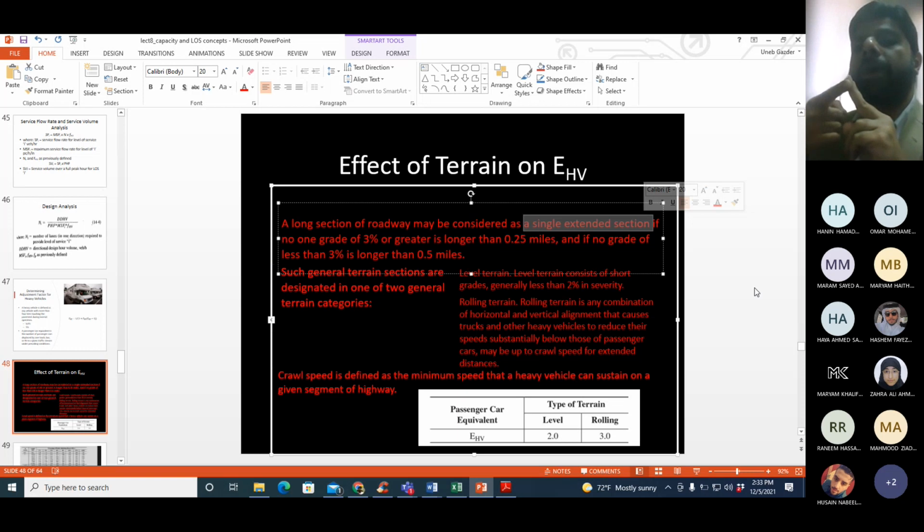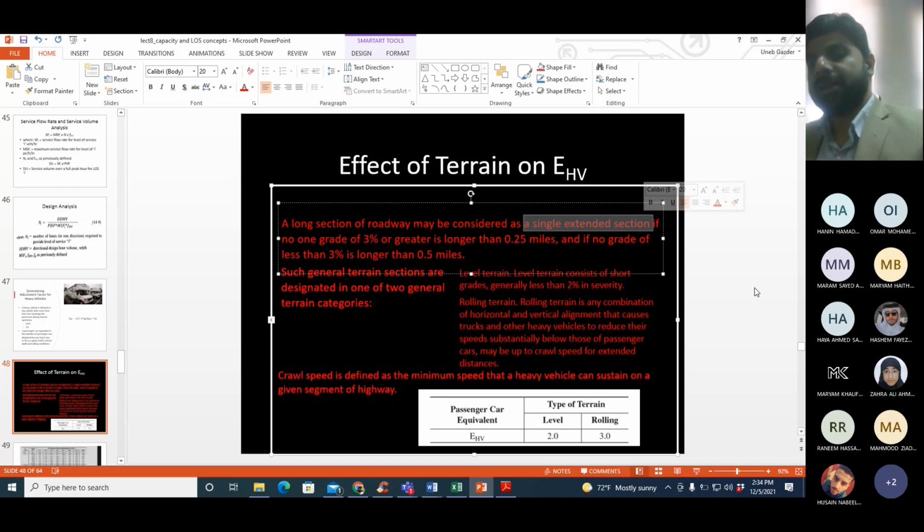If you fulfill any of them, you have extended gradient terrain.